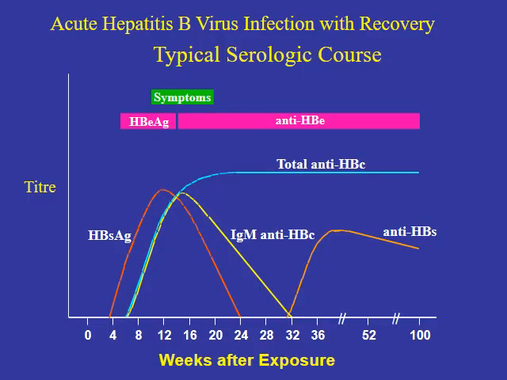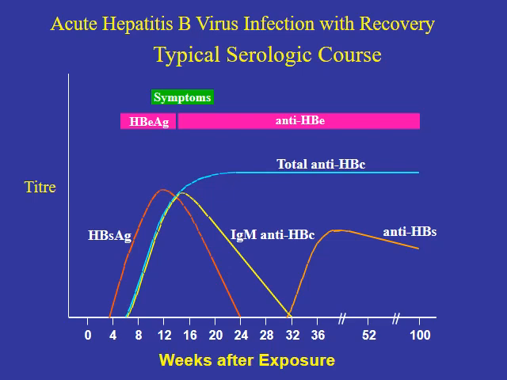This slide represents the typical serological course of acute hepatitis B virus infection with recovery. Infected and recovered from hepatitis B virus, this will be the typical serological course. Again, on the x-axis we have weeks after exposure, and on the y-axis is the titer. The first marker to appear in infection with hepatitis B virus is the hepatitis B surface antigen.